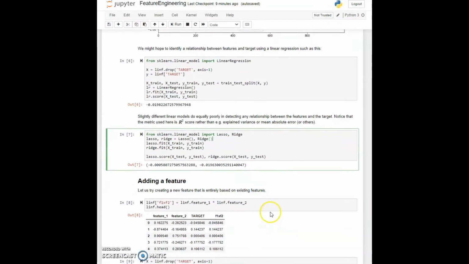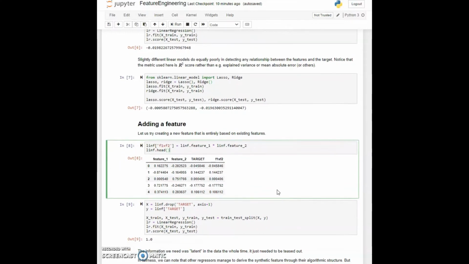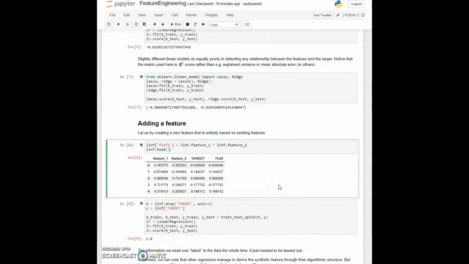So now let's come to cell 8. Something that does help us, and we have to know to think about this. I of course did because I constructed the dataset, but maybe I want to combine the two features. Now we are not adding any new information here. Just a note that I am not inventing features in an artificial way, sort of causing them falsely to make predictions. I am simply taking the features that already exist, that is feature 1 and feature 2, and doing a sort of combination on them.